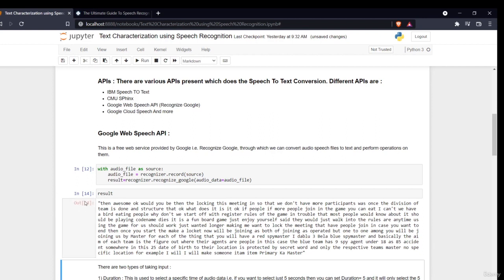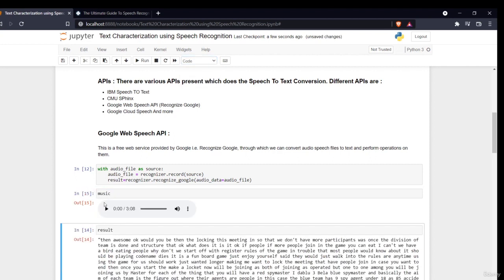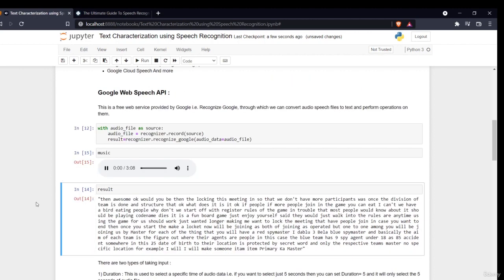If you want to see what the words were, this is my words. Okay, awesome. The text reads: "locking this meeting in so that we don't have more participants, because once the division of team is done and stuff like that." Maybe it can have some errors, like when she said "stuff like that", it printed a structure.